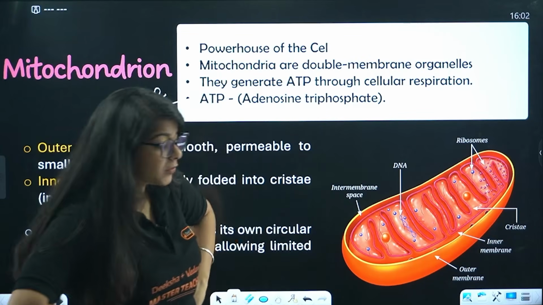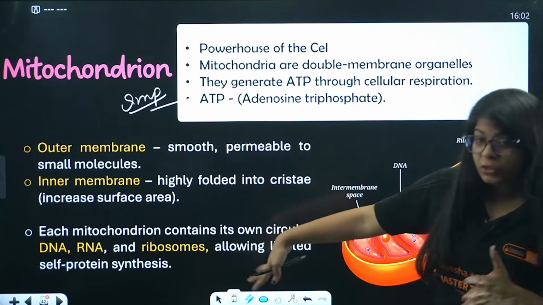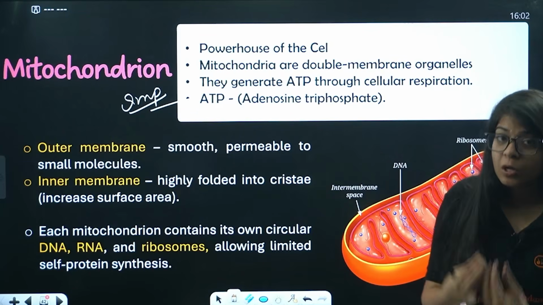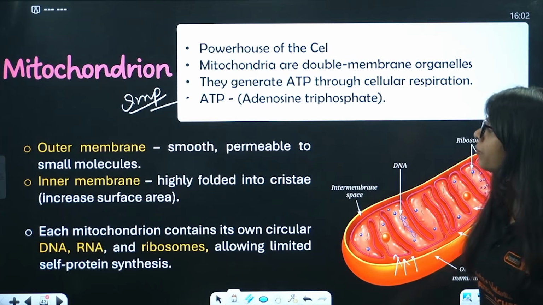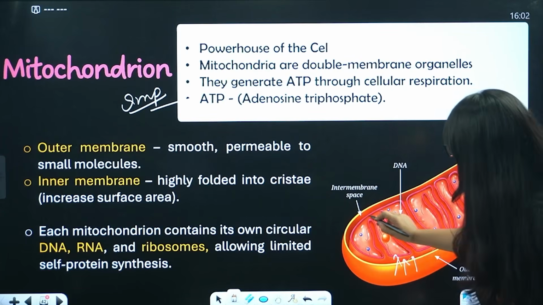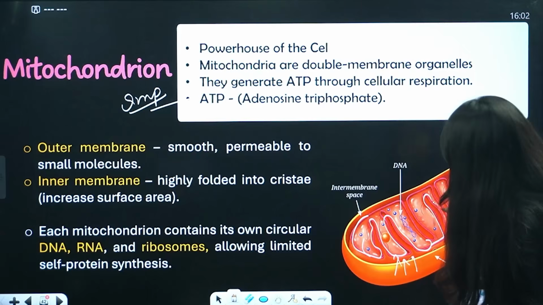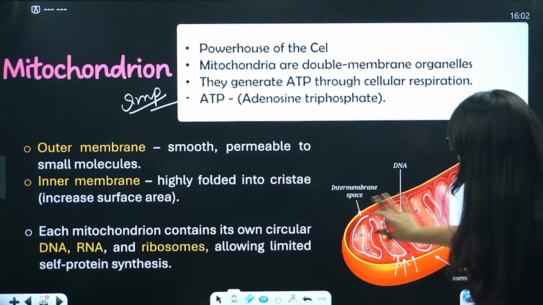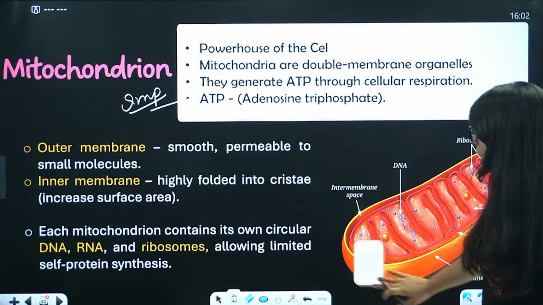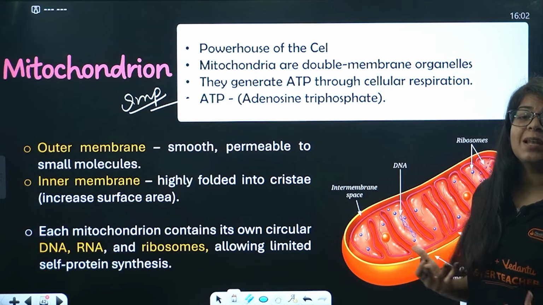Then what are some of the points? Outer membrane, it is smooth, it is permeable to small molecules. That means small molecules can enter into it. Inner membrane, on the other hand, see, it is highly folded, right? It is a highly folded structure into cristae, that increases its surface area. Done? The outer membrane is smooth, the inner membrane has so many folding-like structures.